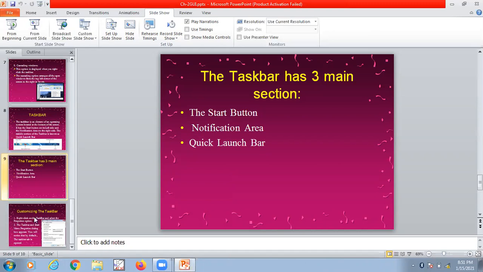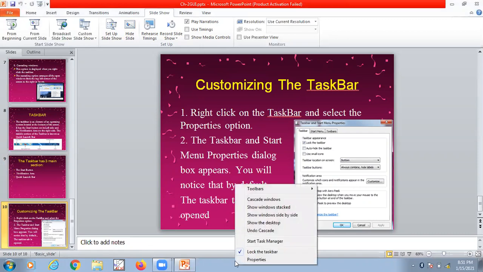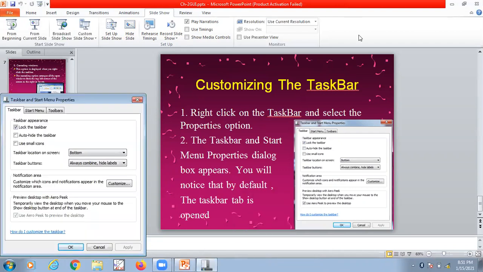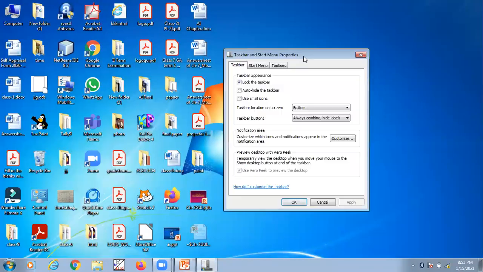Now the next topic is customizing the taskbar. So now it's time to customize it. How can you customize it? First, I will come over here at the taskbar and right click, and then I will click on Properties. When I have to customize anything, I will always click on Properties. Can you see what is written? Taskbar and Start Menu Properties.